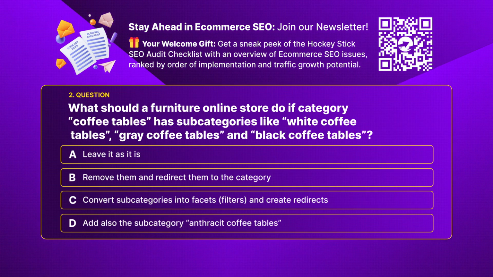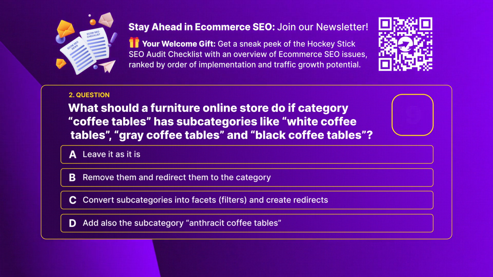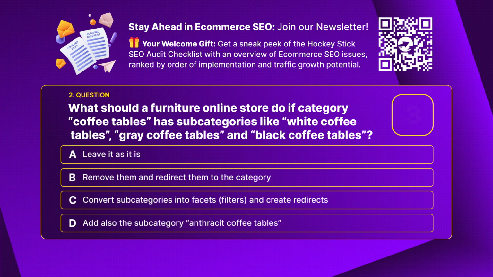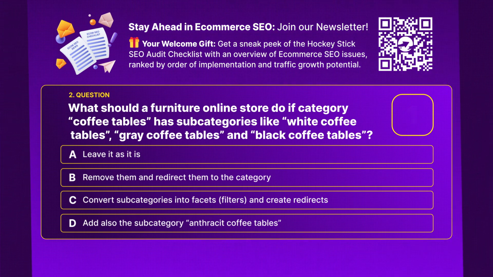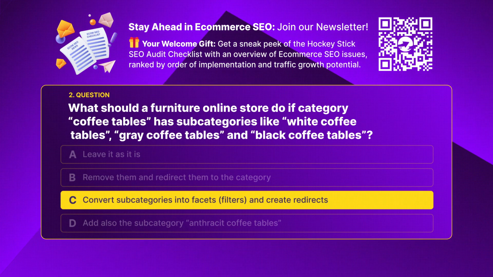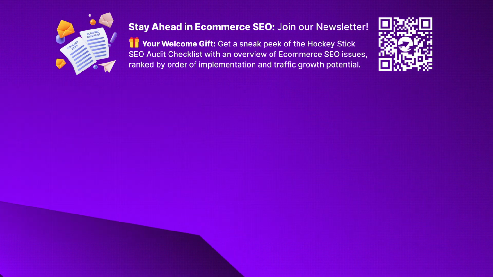D. Add also the subcategory anthracite coffee tables. The right answer is C. Convert subcategories into facets and create redirects.